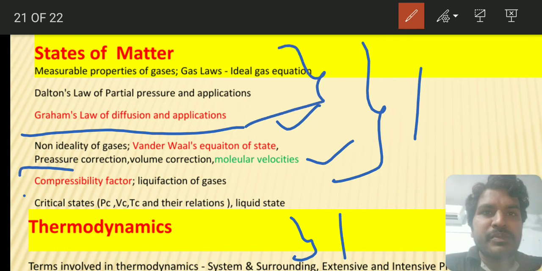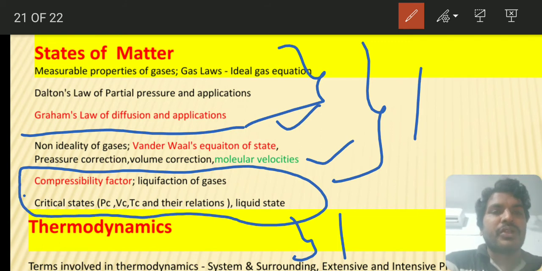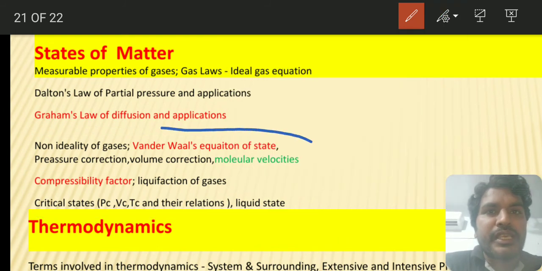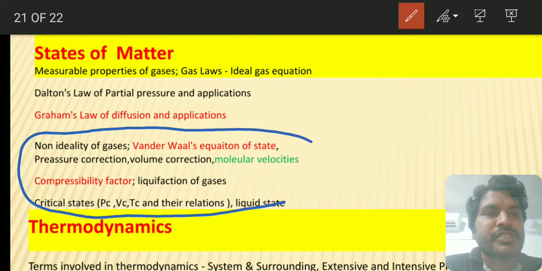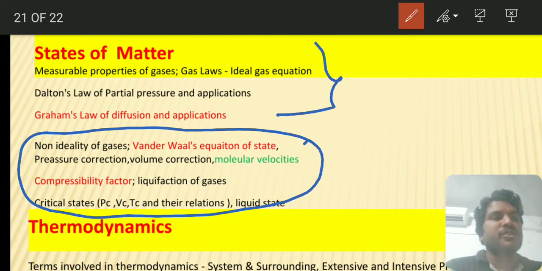But this compressibility factor, liquefaction of gases and critical constants and everything, you will study in chemistry only. So try to concentrate on these topics mostly. These topics are very, very important compared to this one, because on these things you will do problems in your physics. But here these are exclusively chemistry topics.